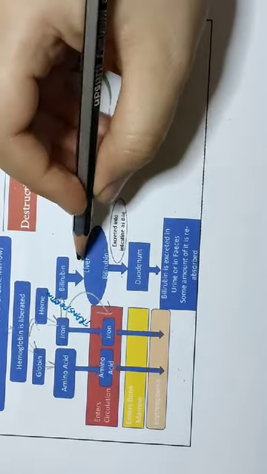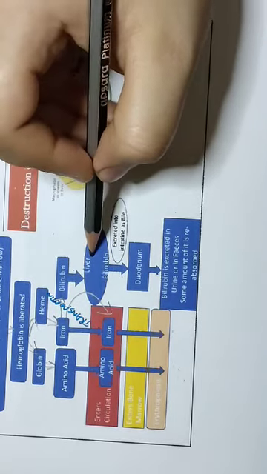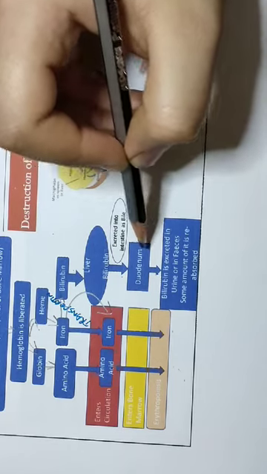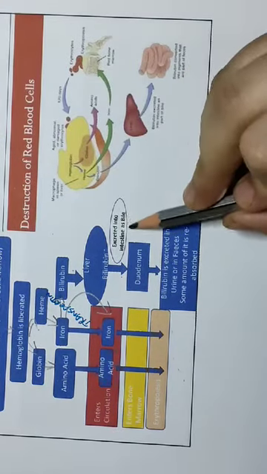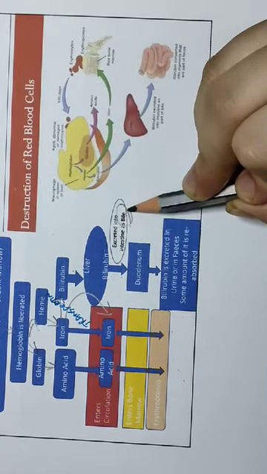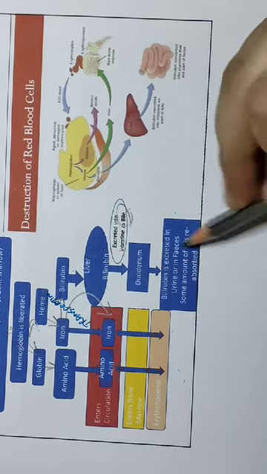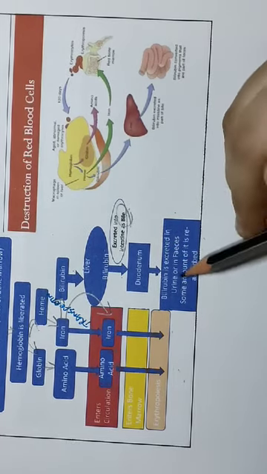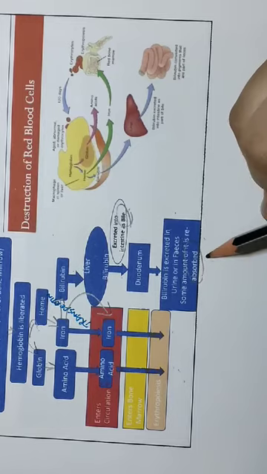This bilirubin that enters the liver will go to the duodenum. Once it goes to the duodenum, it is excreted as bile. Now it has to finally get out of the body. How will it get out of the body? As urine or feces, and some amount is reabsorbed.